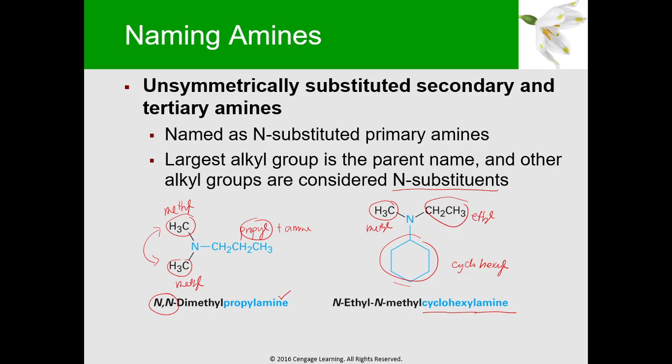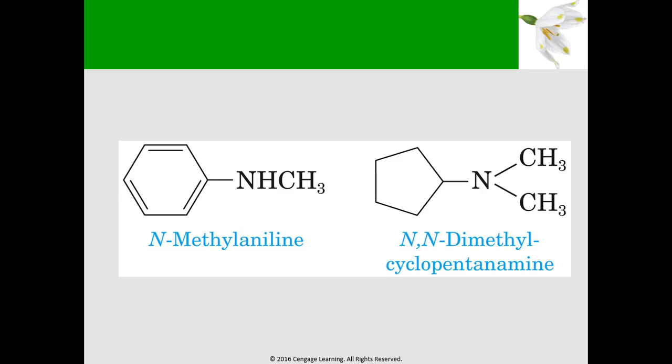Balikan natin tong isa. So, ito kasi, parehas lang naman yung substituent mo. Methyl lang sila. Kaya ito, ginawang N,N-dimethyl propyl amine. So, pag magkaiba, paghihiwalay natin yung N. So, N and then the substituent, alkyl substituent, and then N and another substituent. Then the parent name. So, ito.